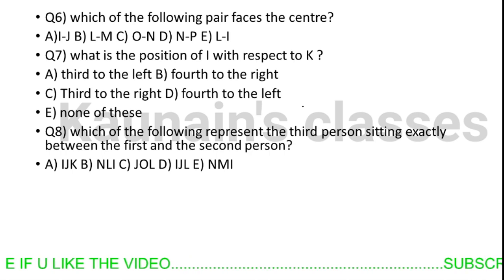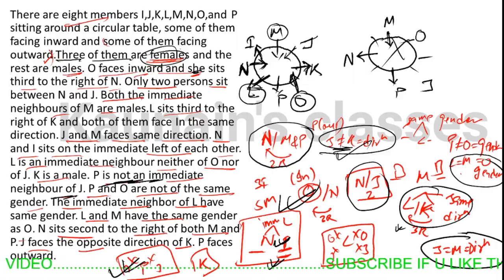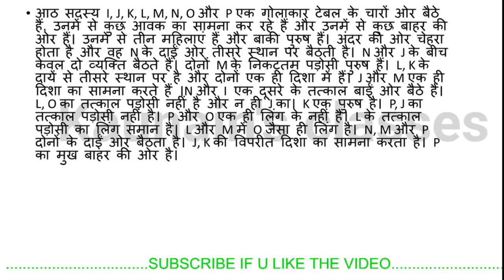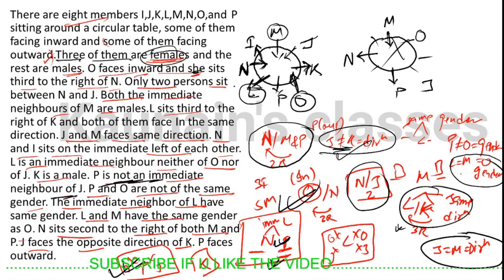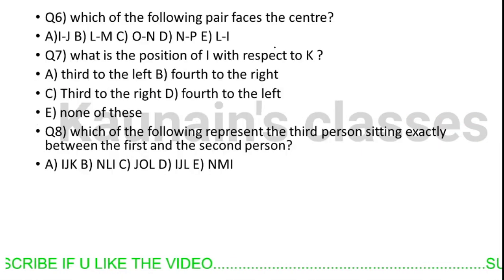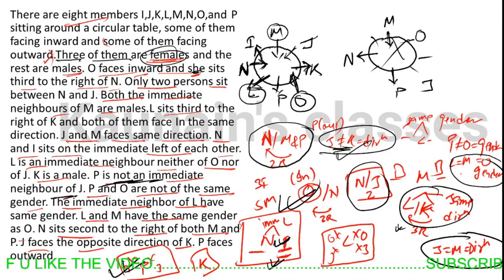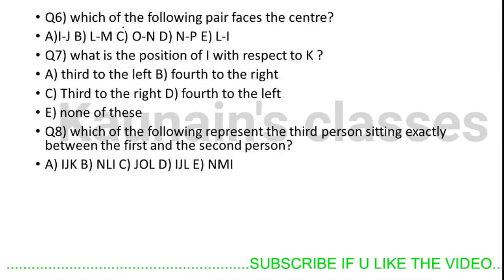Question number 6. Which of the following pairs faces the center? First pair is I, J. No, I and J are not facing the center. Next, L, M. No, L is facing out, M is facing in. O, N. Yes, O is facing in and N is also facing in. So our answer is C.